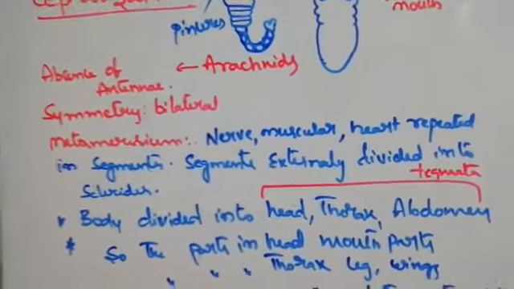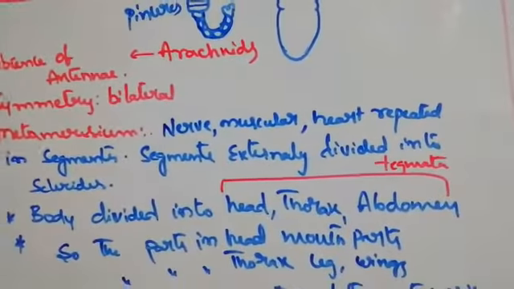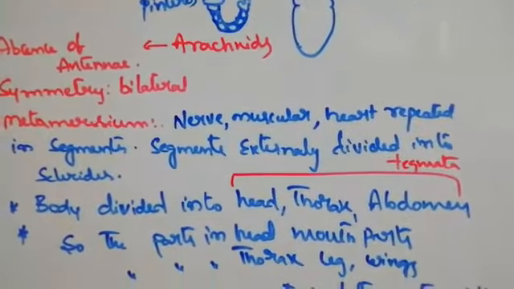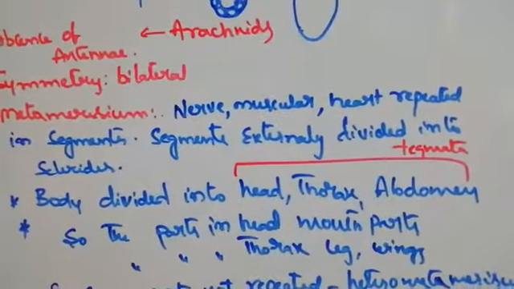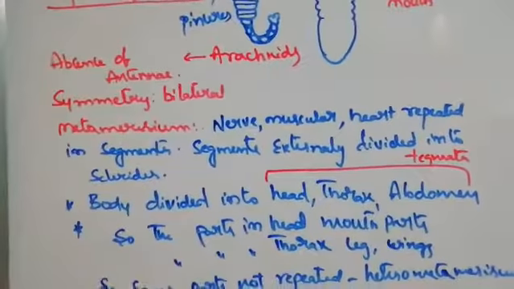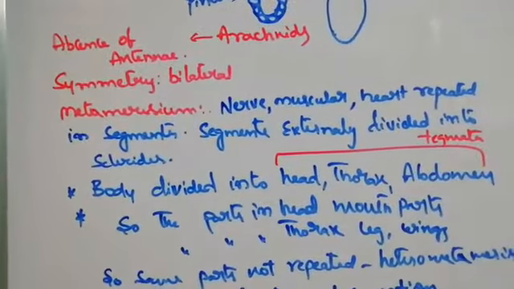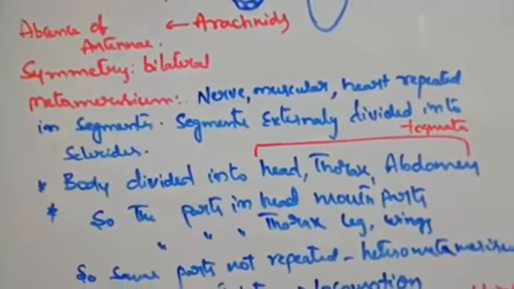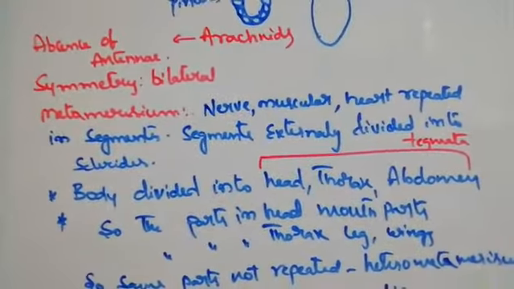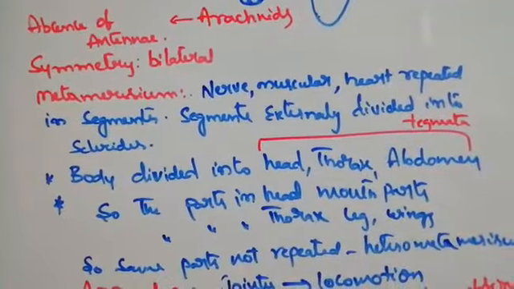But the body is divided into head, thorax and abdomen. We call these three parts tagmata. So the body is divided into how many tagmata? Three: head, thorax, abdomen. The head has mouth, eyes and so on, whereas the thorax has legs and wings. In the abdomen, legs are absent and other parts are present. That means the same parts are not repeated in every segment.